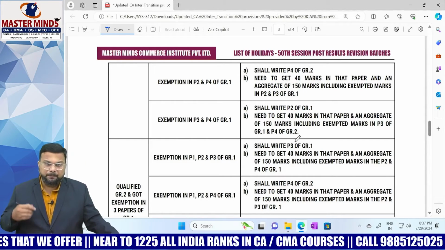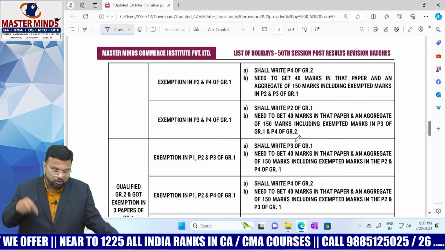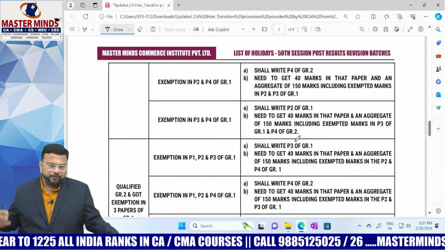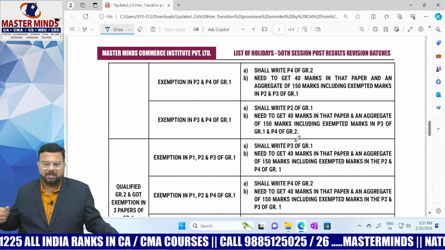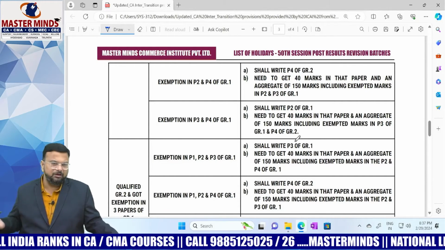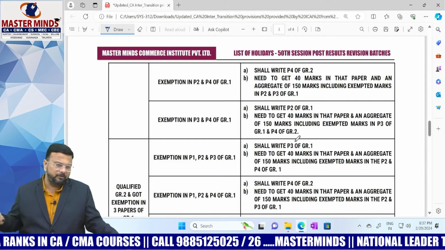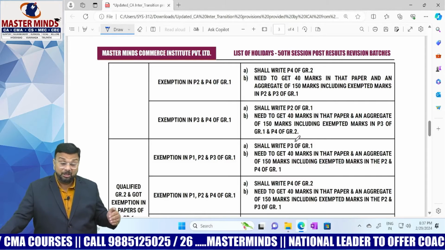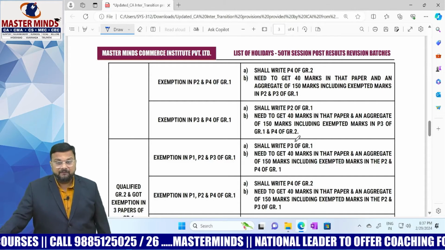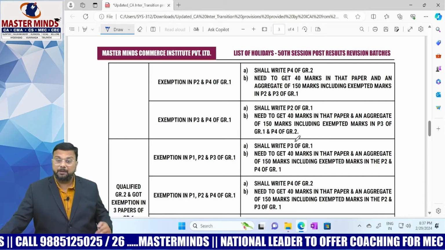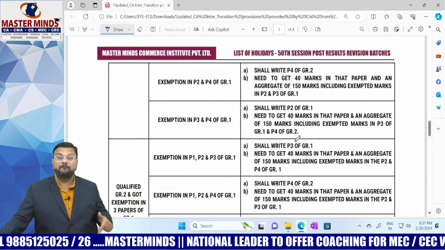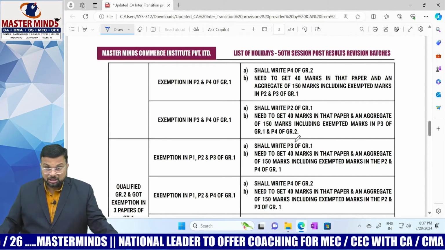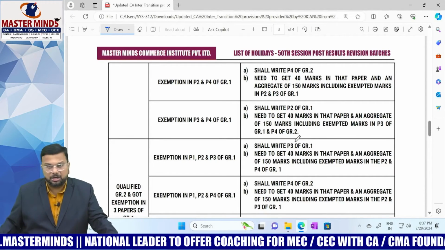Including exempted marks in paper 2 and paper 3 in group 1 under new scheme. What is paper 2? Corporate laws, and paper 3 taxation. Qualified group 2 and got exemption in paper 3 and paper 4 of group 1. You will write only one paper, right? That is P2 of group 1. What is P2 of group 1? Corporate and other laws. And here also you need to get 40 marks, and we need to get an aggregate of 150 marks. For that we will take 2 more papers, that is paper 3 in group 1 under new scheme and paper 4 of group 2 under new scheme. Paper 3 of group 1 under new scheme is nothing but taxation, and paper 4 of group 2 is nothing but cost and management accounting.